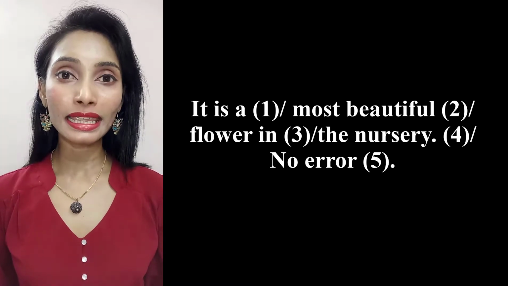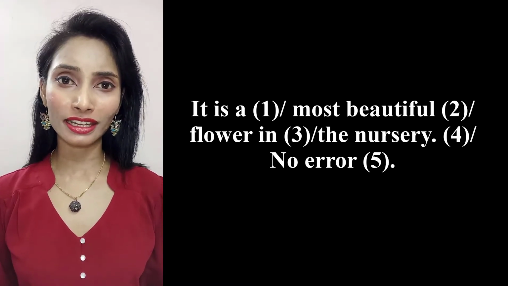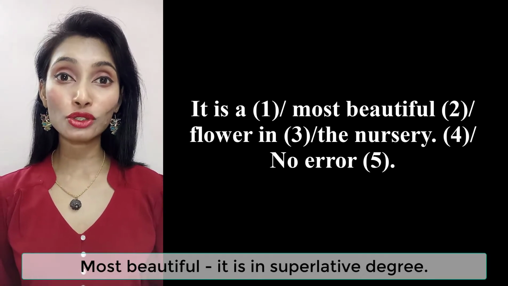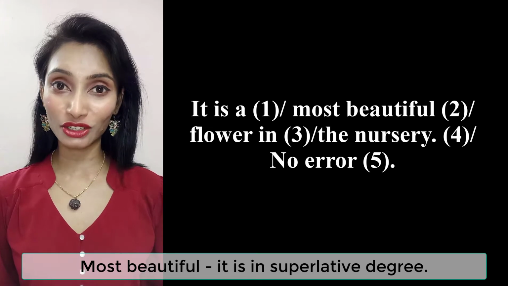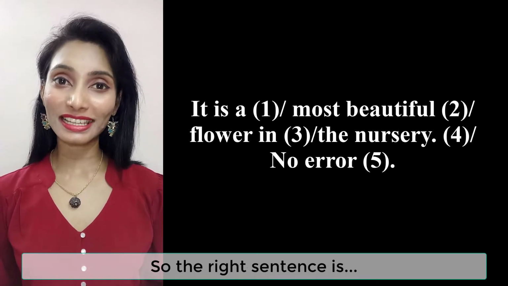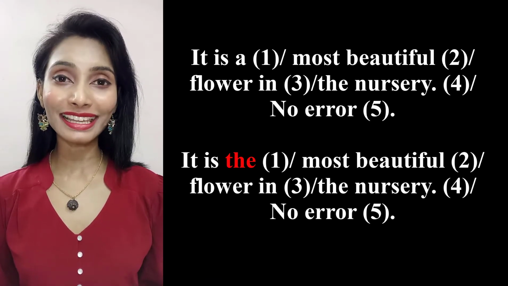Next sentence, it is a most beautiful flower in the nursery. What is the error? Most beautiful. It is in superlative degree. Hence, we have to use the definite article the. So, the right sentence is, it is the most beautiful flower in the nursery.